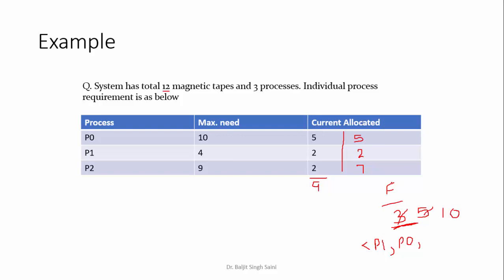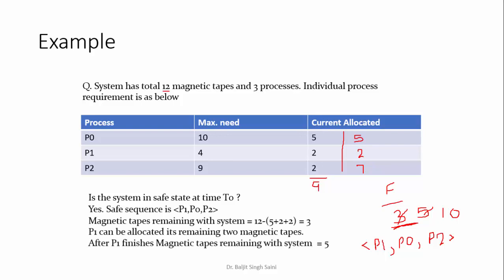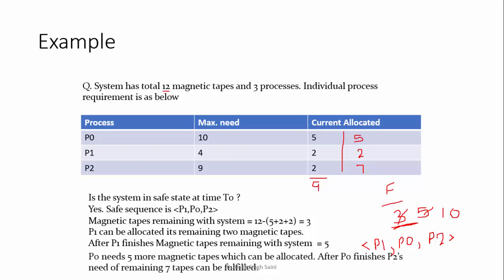Now can we satisfy the request of P2? Yes, we can. So we are able to come up with an order, and the order is P1, P0 and P2. This is called the safe sequence. Since I am able to come up with a safe sequence, this means that the system is in a safe state and this request can be satisfied. Okay. So this is the entire procedure. You can just go through it, read through it once more.